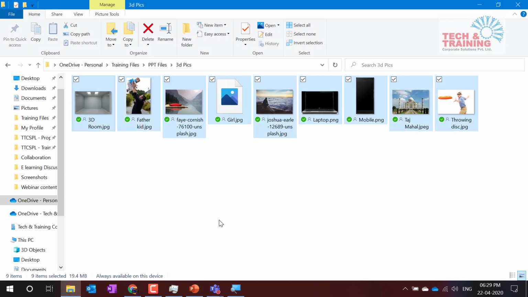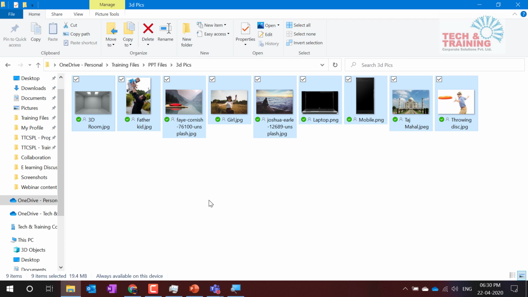If you see all these pictures, the size of this picture is 19.4 MB. I want to send it to someone, but it is not required to send these high resolution pictures to the recipient. I would like to reduce this picture size. Let's see, how do I reduce the size of these pictures?